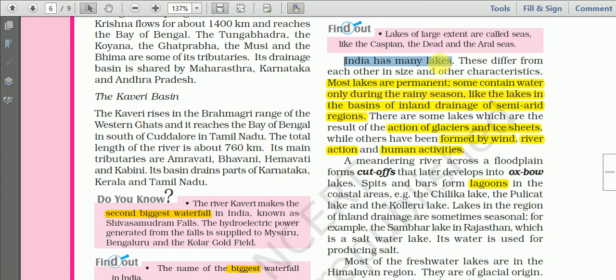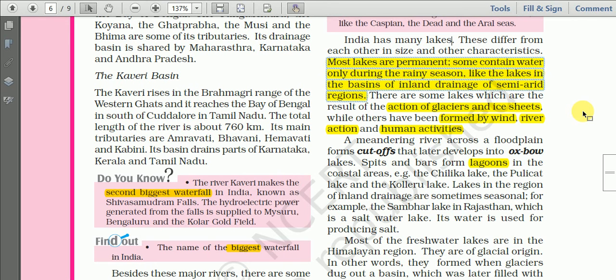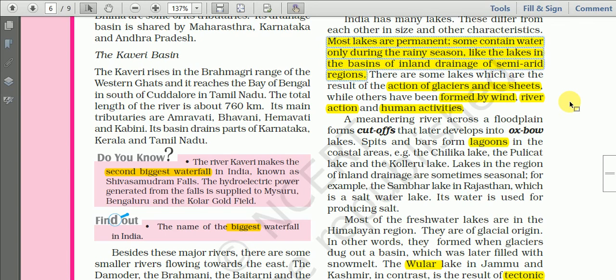India has many lakes, and different types of lakes. Some lakes are permanent, and permanent means containing water throughout the year, while some lakes are seasonal, just like rivers, containing water only during the rainy season. And now let us discuss the origin of different types of lakes found in India. So first, some of the lakes,